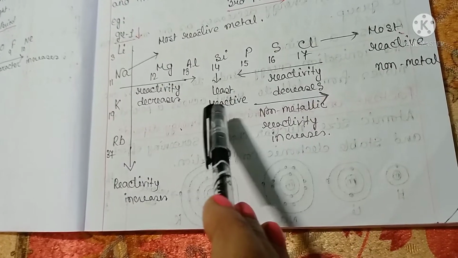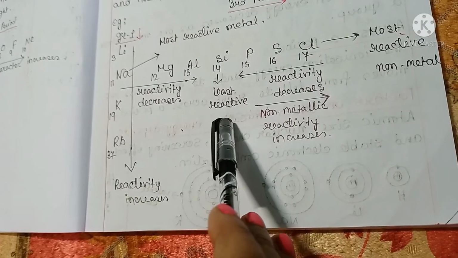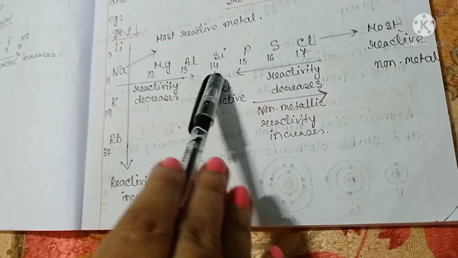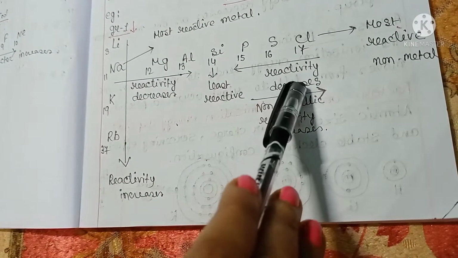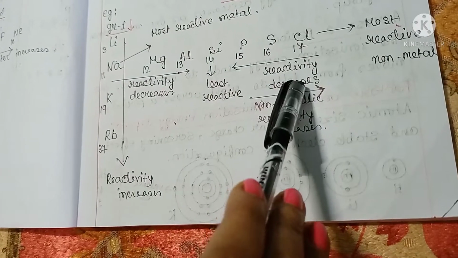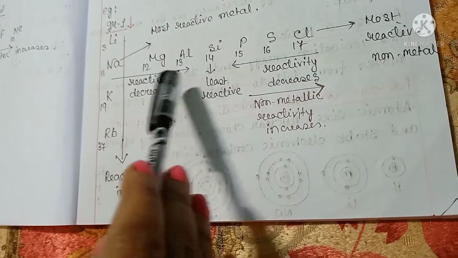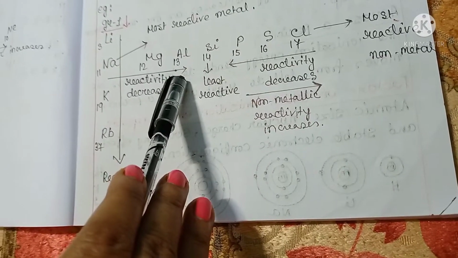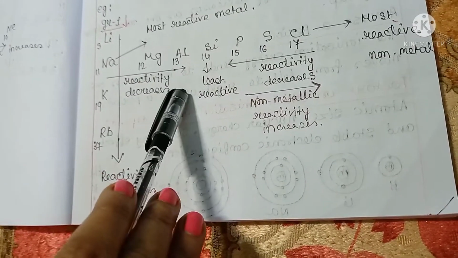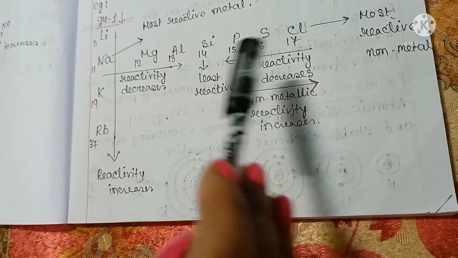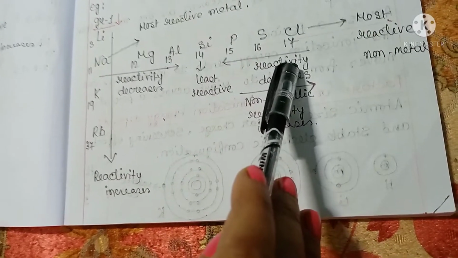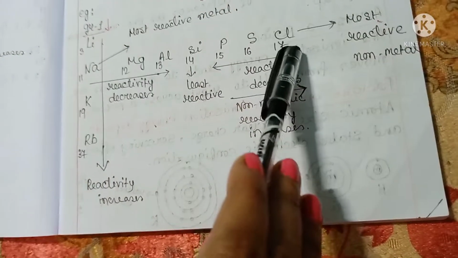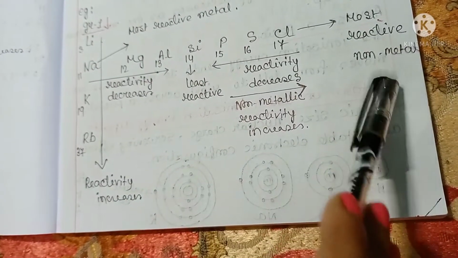Actually, silicon is a metalloid as it is the middle element between metal and non-metal. So, from sodium to aluminum, metallic reactivity decreases, and from phosphorus to chlorine, non-metallic reactivity increases. Chlorine is the most reactive non-metal